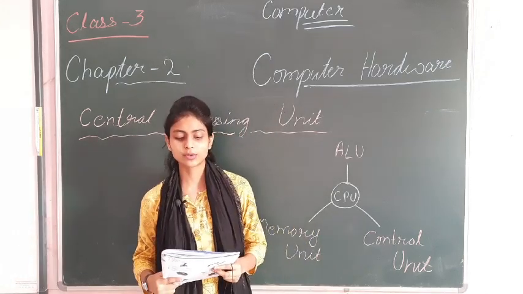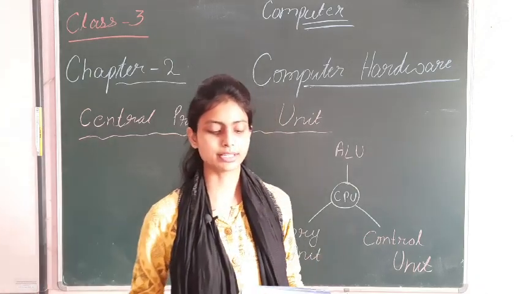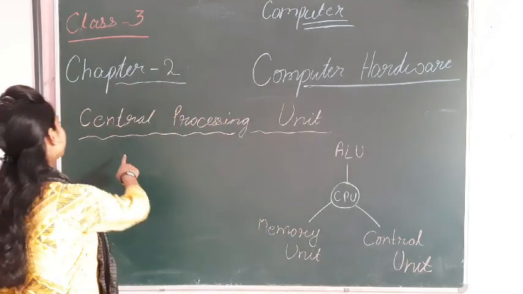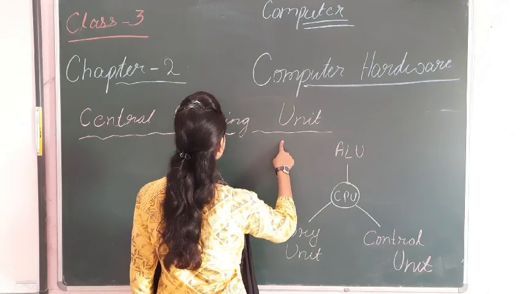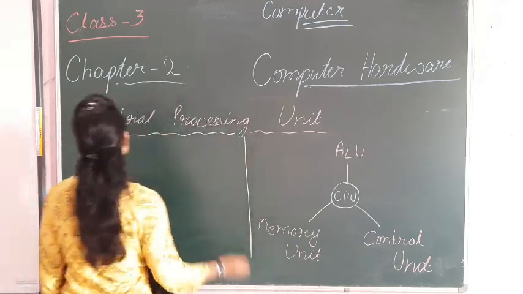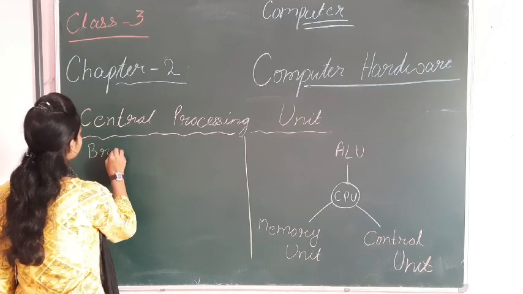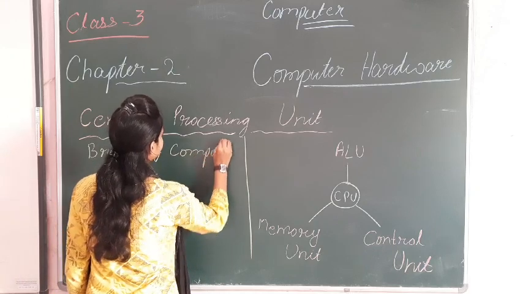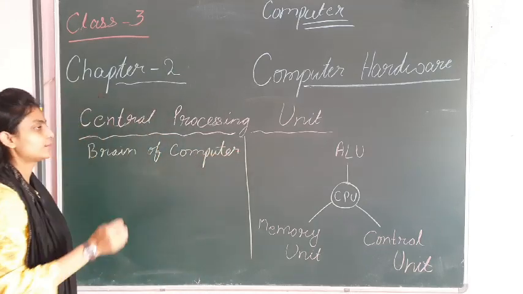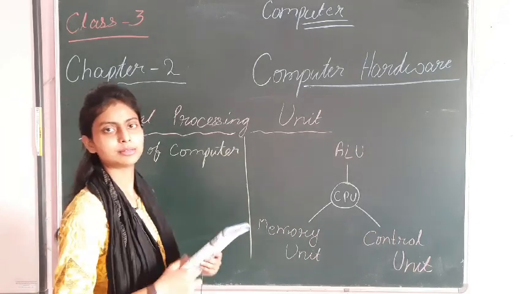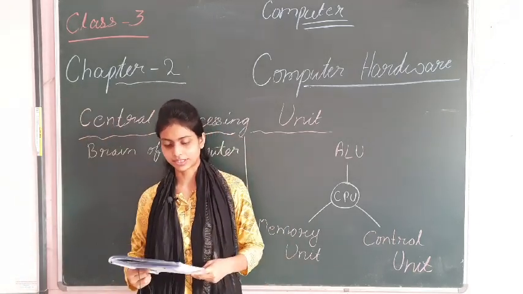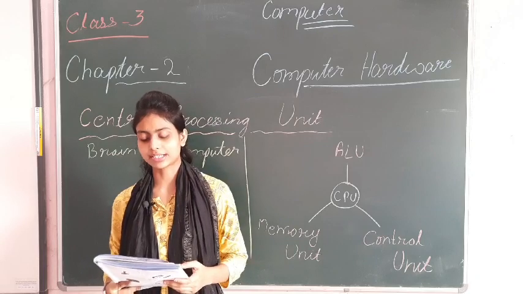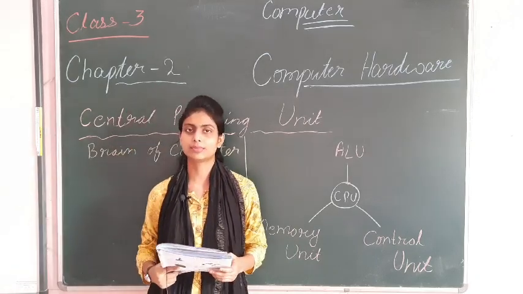Now what is CPU? CPU controls all the activities done on the computer, therefore it is called the brain of the computer. CPU is the full form of central processing unit, and it is known as the brain of the computer. This point you have been discussing from your very previous classes. I am reading from the book: CPU controls all the activities done on the computer, therefore it is called the brain of the computer.